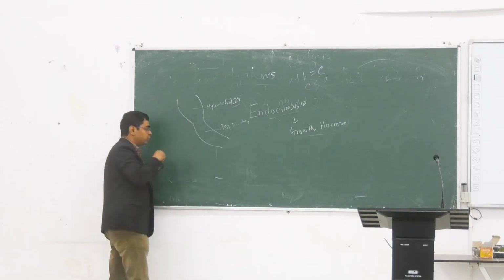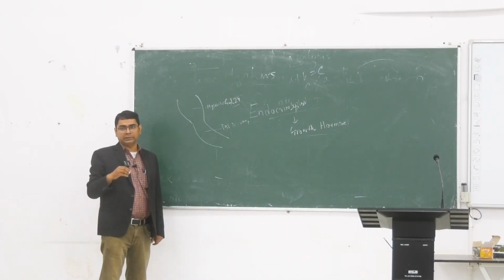Now, from the anterior pituitary there is a portal system.